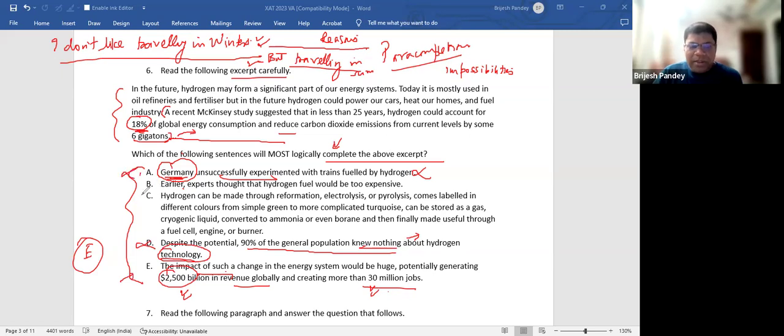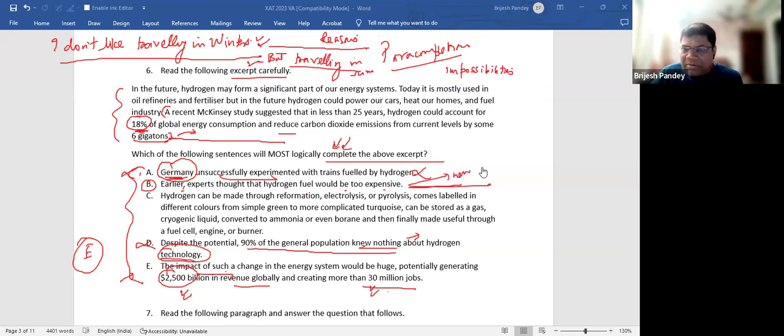And also with B. See, B is more like an opening sentence rather than a completing sentence. Agree or disagree? See, earlier experts thought that hydrogen would be too expensive. Now I need to continue the paragraph to tell why the experts thought it would be too expensive. So what the writer would do, he would put a full stop here and then he would start a new paragraph with B and then continue the discussion of why earlier. This is a new idea completely.